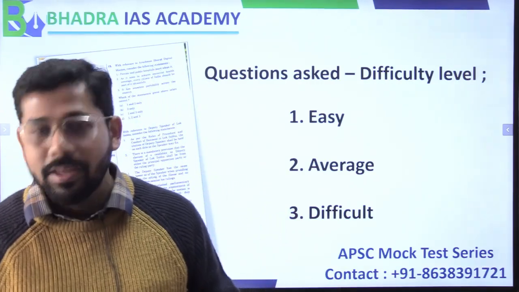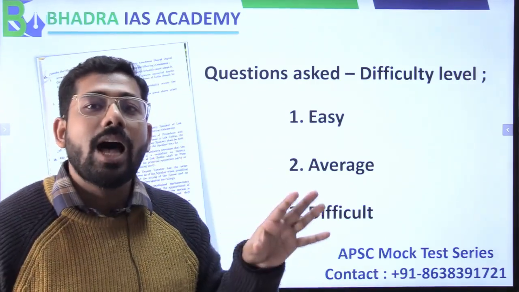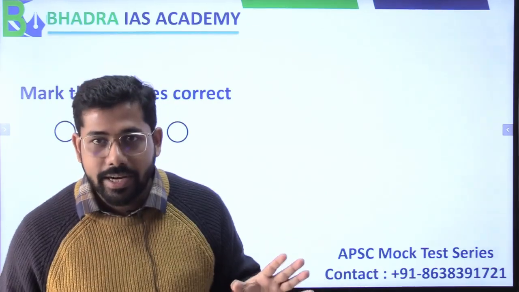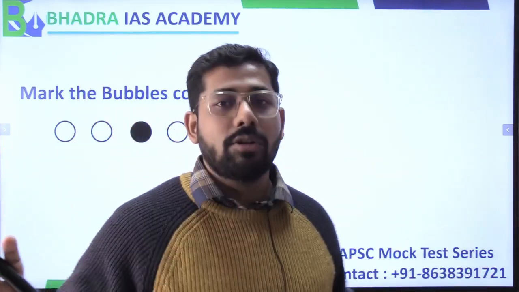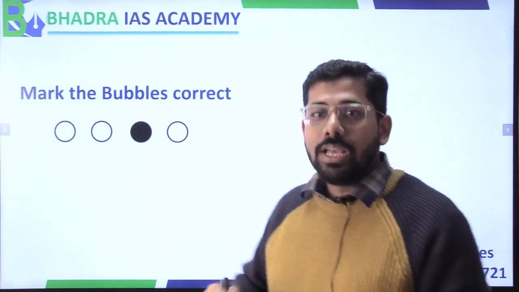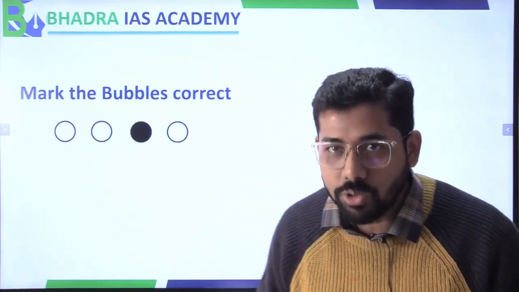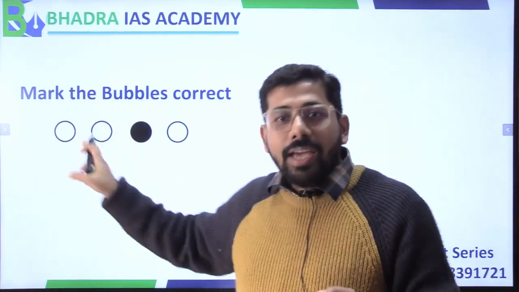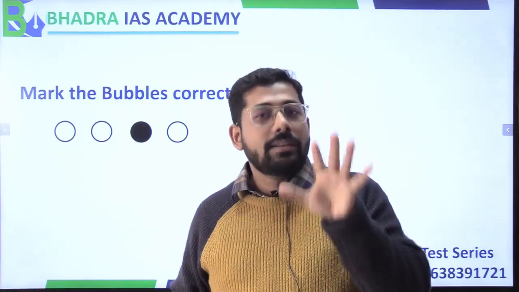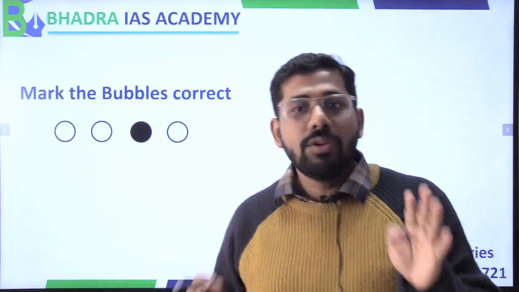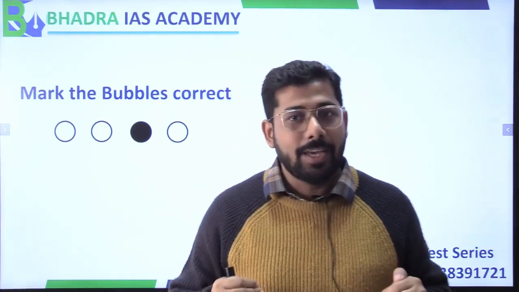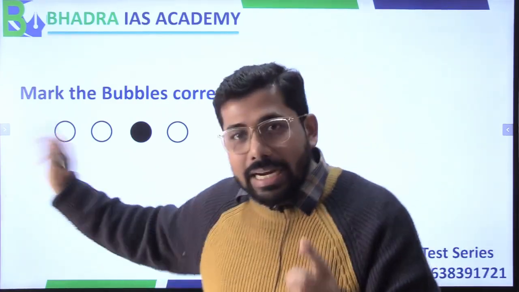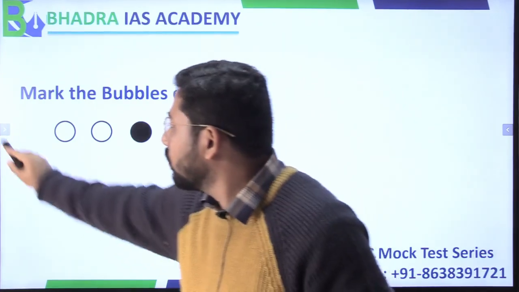Now, let's see. Basically our focus is how to mark the bubble correct, right? If you have 4 bubbles as options, then how will you mark those correct? Marking the bubble correct is very important. The reason being, this is the kind of exam which also has negative marking. Means if you are correct, then you will get +2, right?